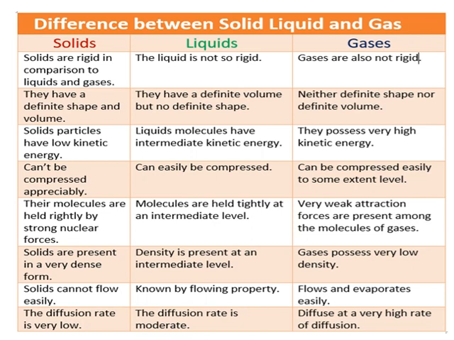But in liquids, the diffusion rate is somewhat high as compared to solids. Gases are highly compressible and not rigid, so the diffusion rate is very high as compared to solids and liquids. So these are some differences between solids, liquids and gases.